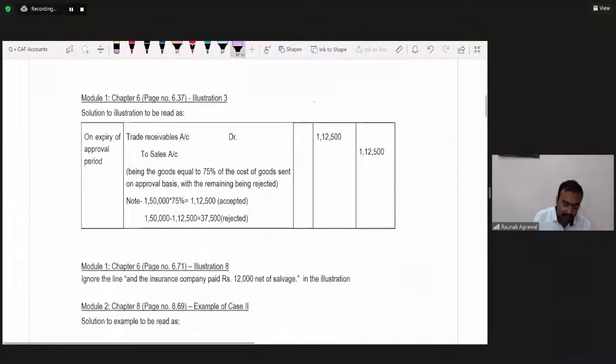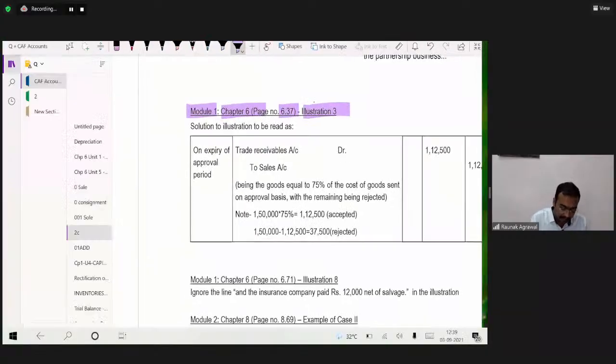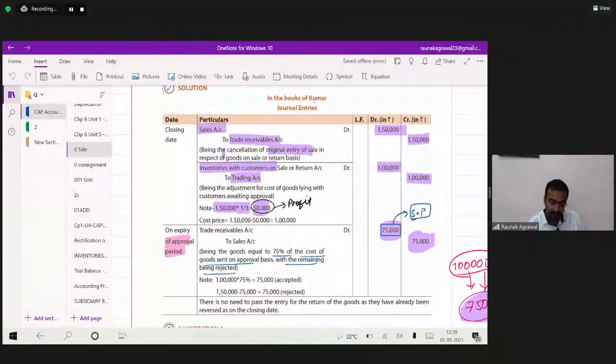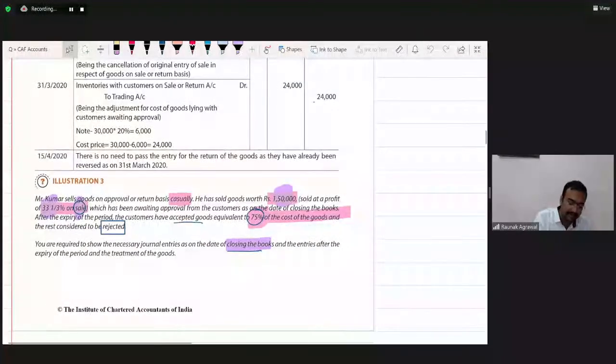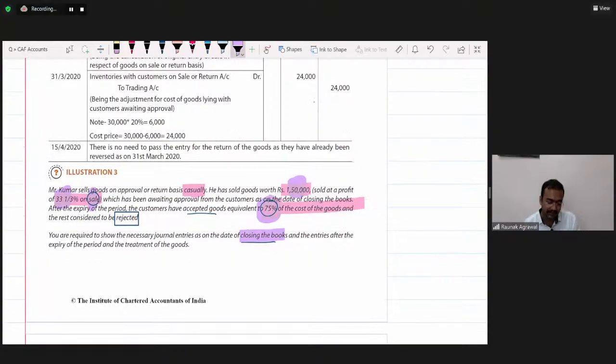Okay. So in module number 1, chapter number 6, page number 6.37, we had illustration number 3. Let's check it out. We had seen this illustration on sale of goods on approval basis. There it was given, in the last line, that after the expiry of the period, the customer has accepted goods equivalent to 75% of the cost of the goods and the rest is considered to be rejected.